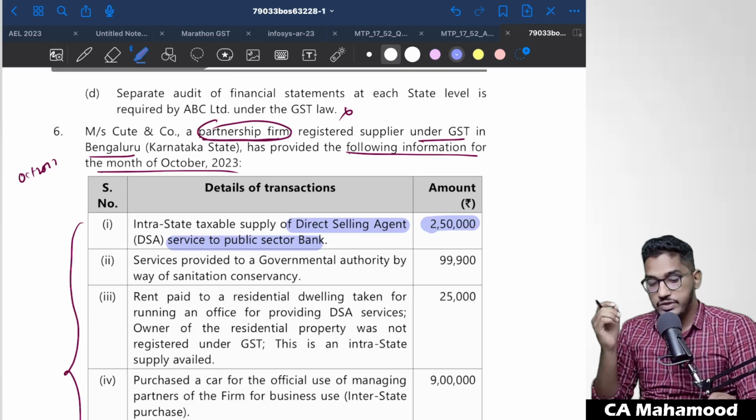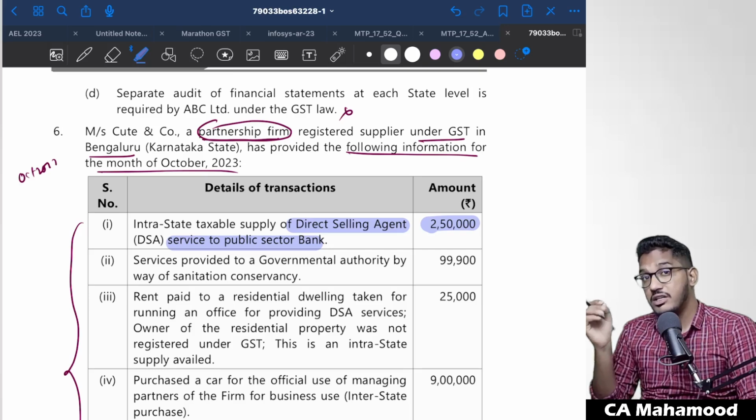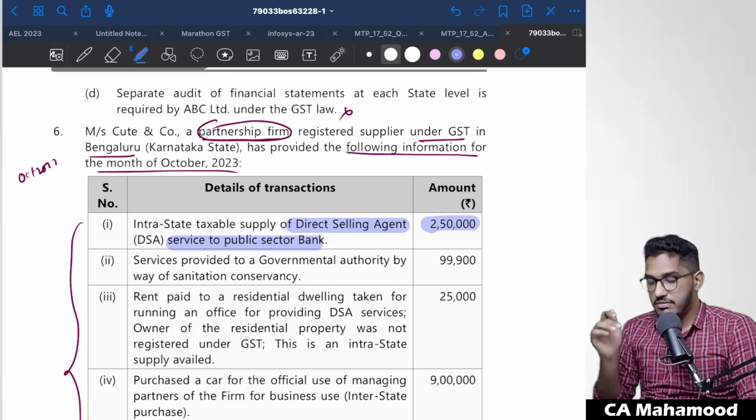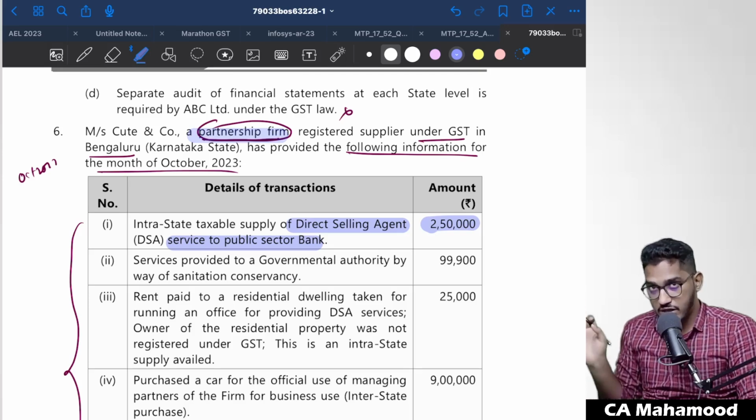Charge of GST. In the charge of GST, we have seen the reverse charge mechanism. When the services of direct selling agent are provided, they fall under reverse charge mechanism, but only when those services are provided by individuals. But in the given case, these direct selling agent services are provided by a partnership firm. So they will not fall under RCM. They will fall under forward charge mechanism only.